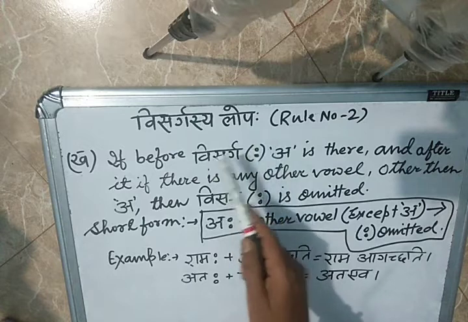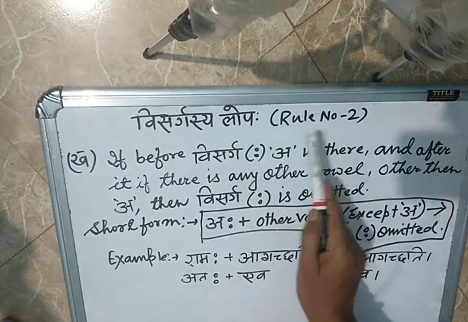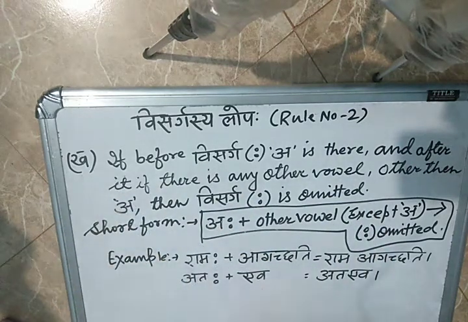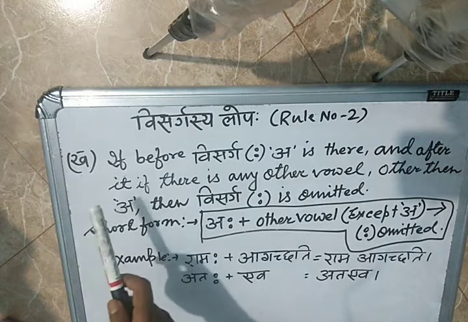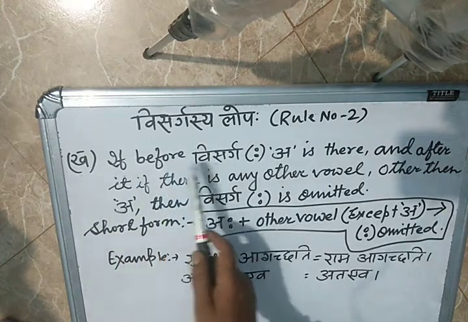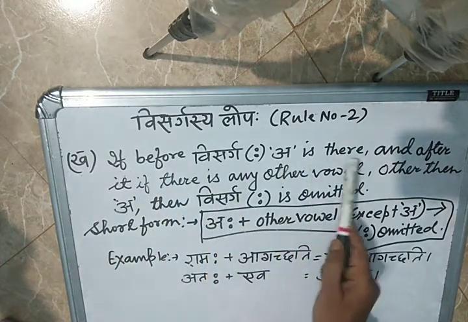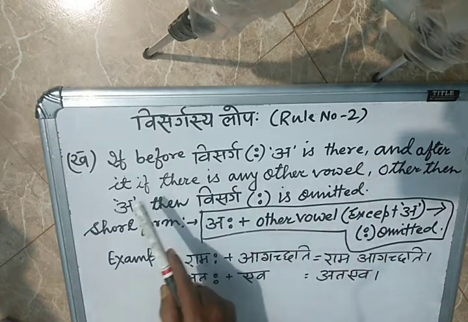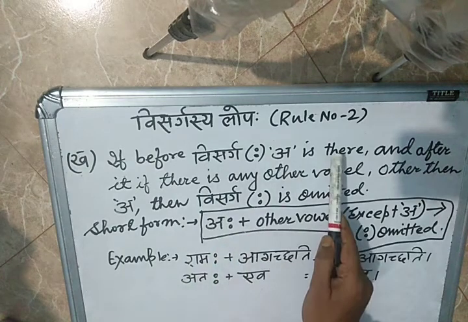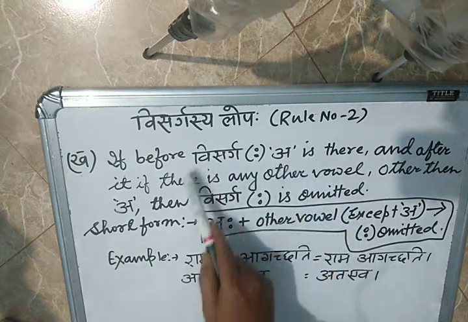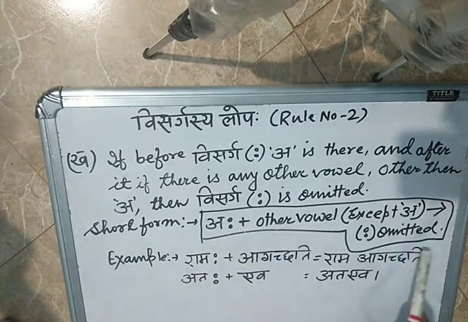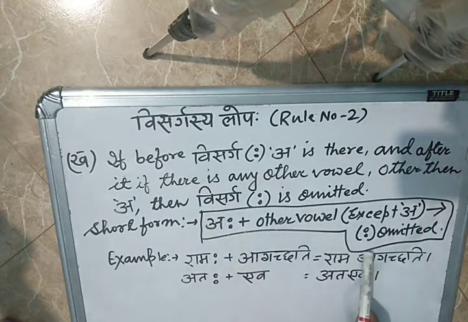Yesterday I already taught you rule number 1, today rule number 2. That's why I wrote 'kha' here. You just try to understand what the definition says. Follow the commas I have given, read in that way, and tally this definition with the short form mentioned inside the manjusha, or you can say the box.